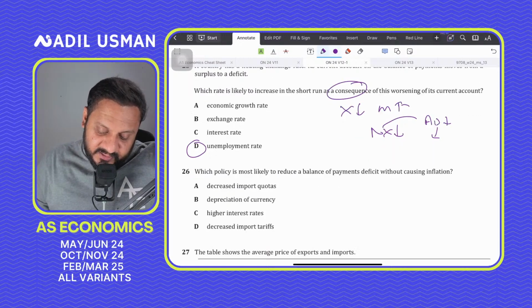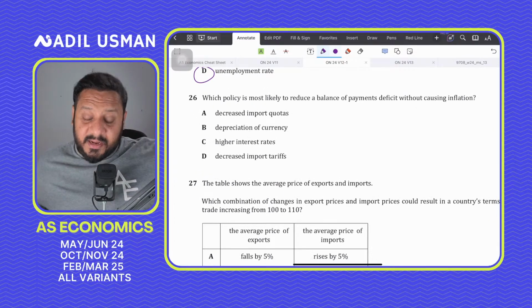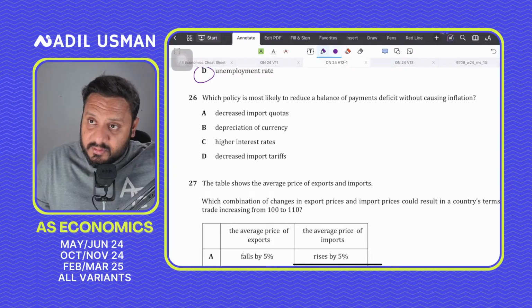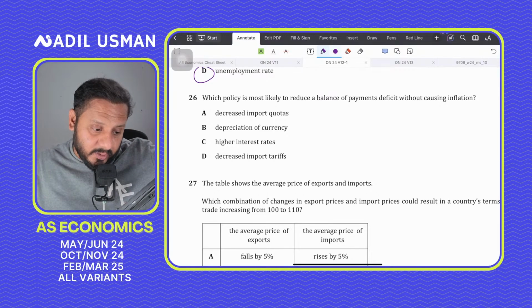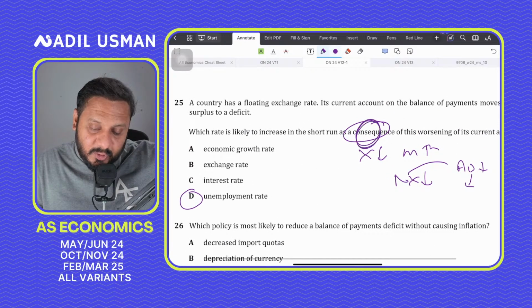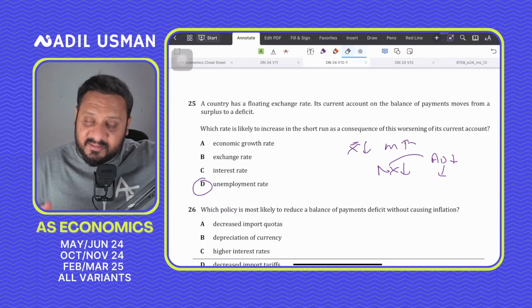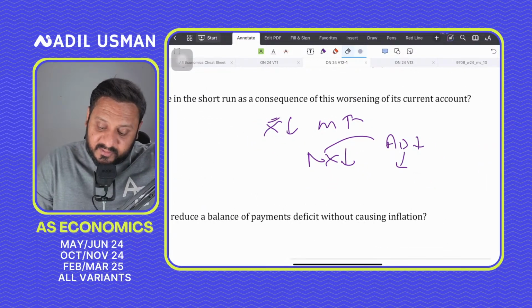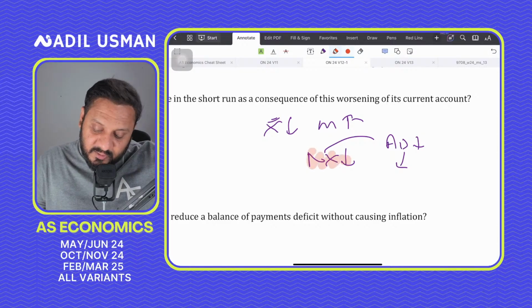26 says which policy is most likely to reduce a balance of payments deficit without causing inflation? Again, question 26 is a good question. This variant has many tricky MCQs. Why not B? किसका B नहीं है? Consequence पूछ रहे हैं, cause नहीं पूछ रहे. They are asking about the consequence. They are saying what will happen as a consequence when the current account worsens. When is the current account going to worsen? When exports fall and imports rise. So net exports are falling because of the current account worsening, which causes AD to fall. And as a consequence, when AD goes down, your unemployment goes up.